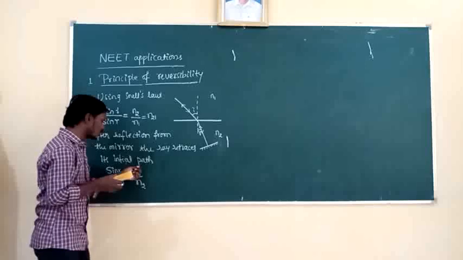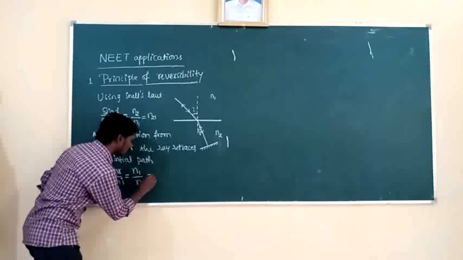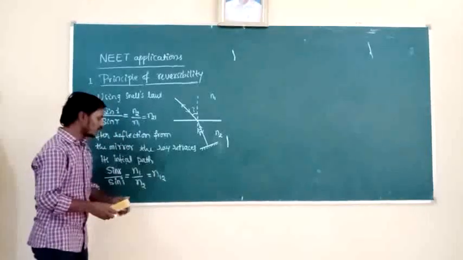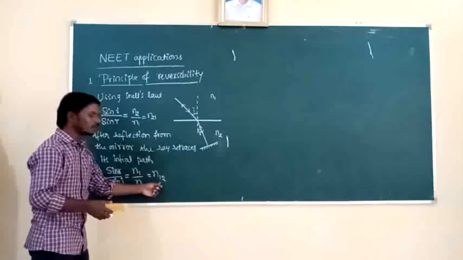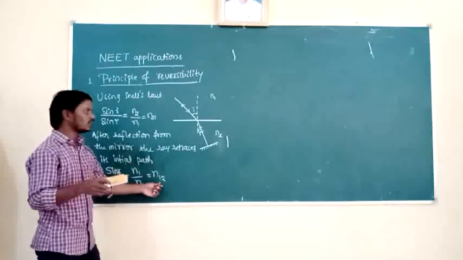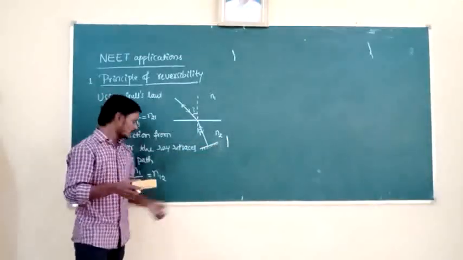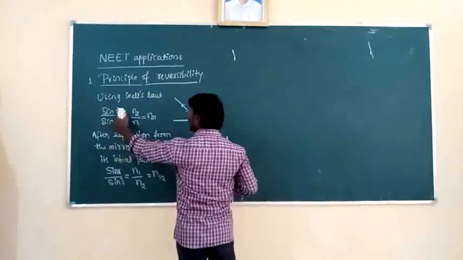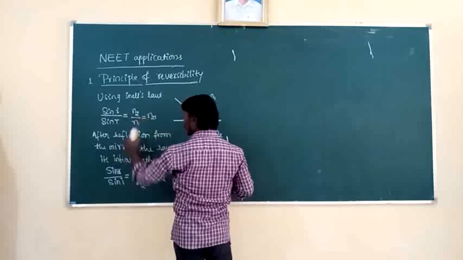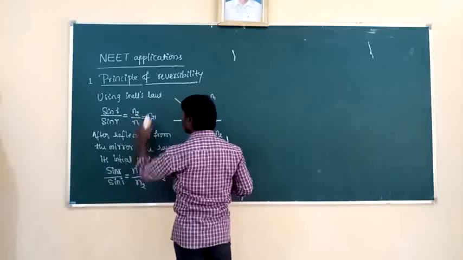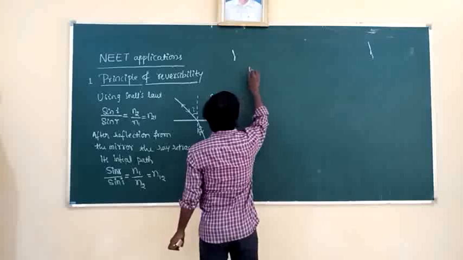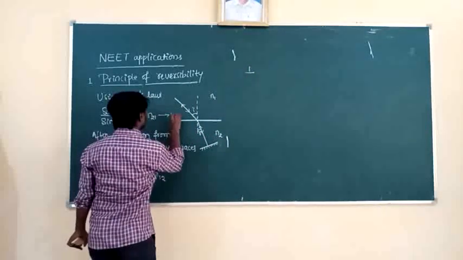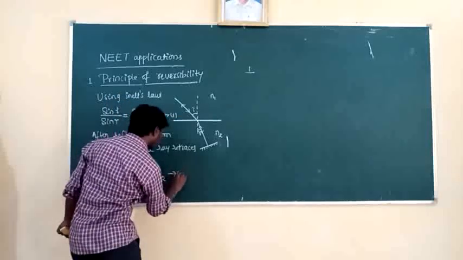See here, second medium to first medium. How do we write this one? This can be written as N12. So the light is traveling from the second medium to the first medium after reflection from the mirror. By using these two equations, sin I by sin R is N21. Then what about sin R by sin I? That is 1 by N21. I will call this equation 1 and this equation 2.